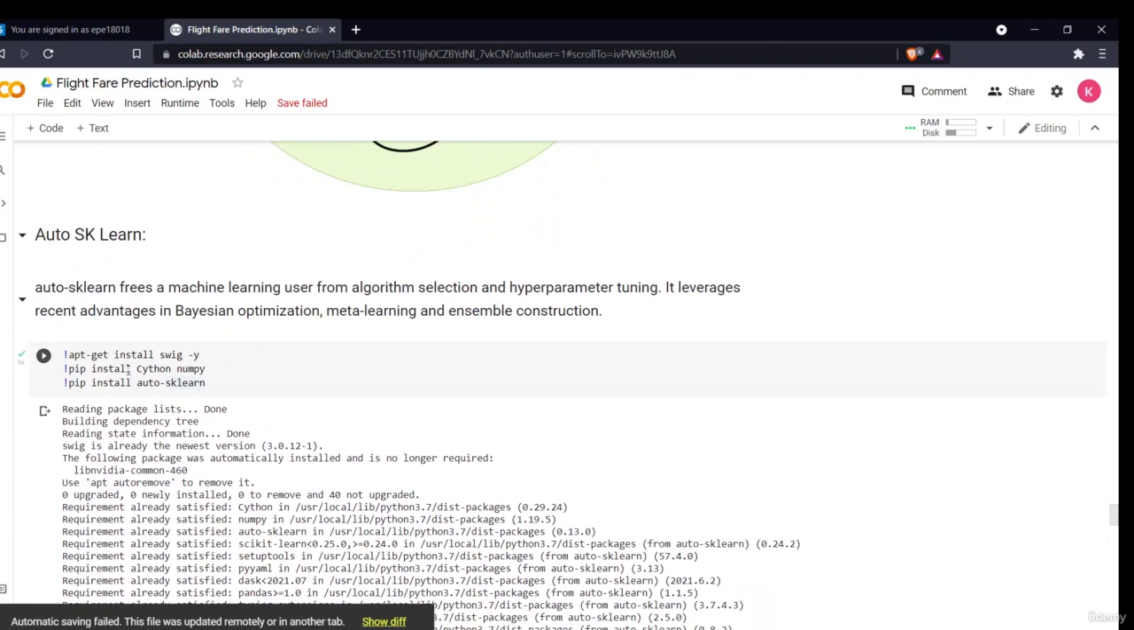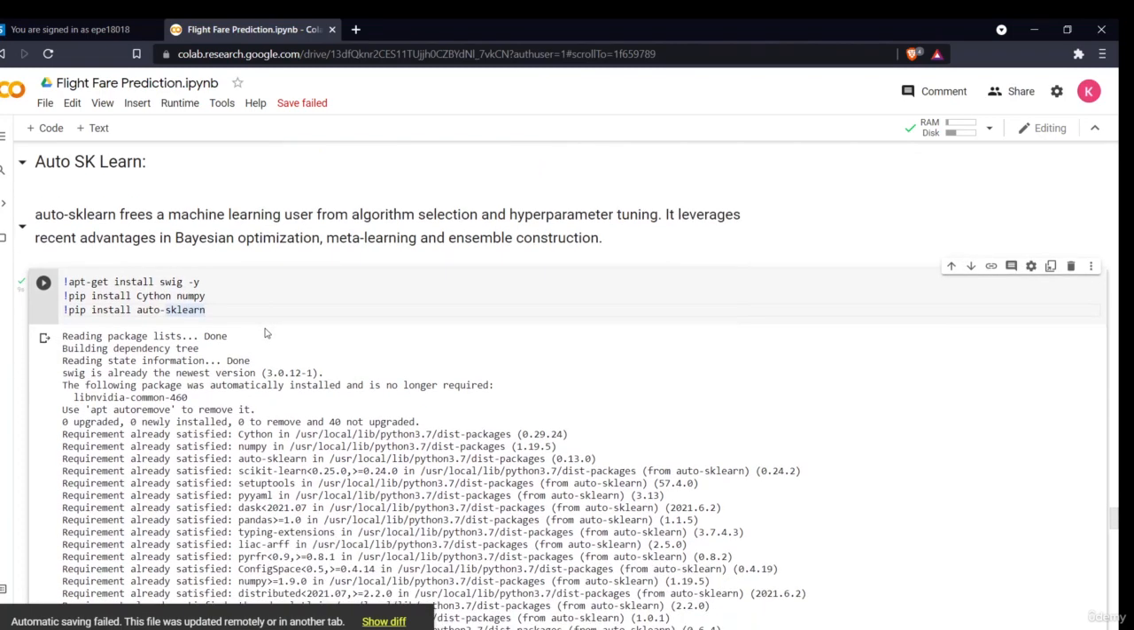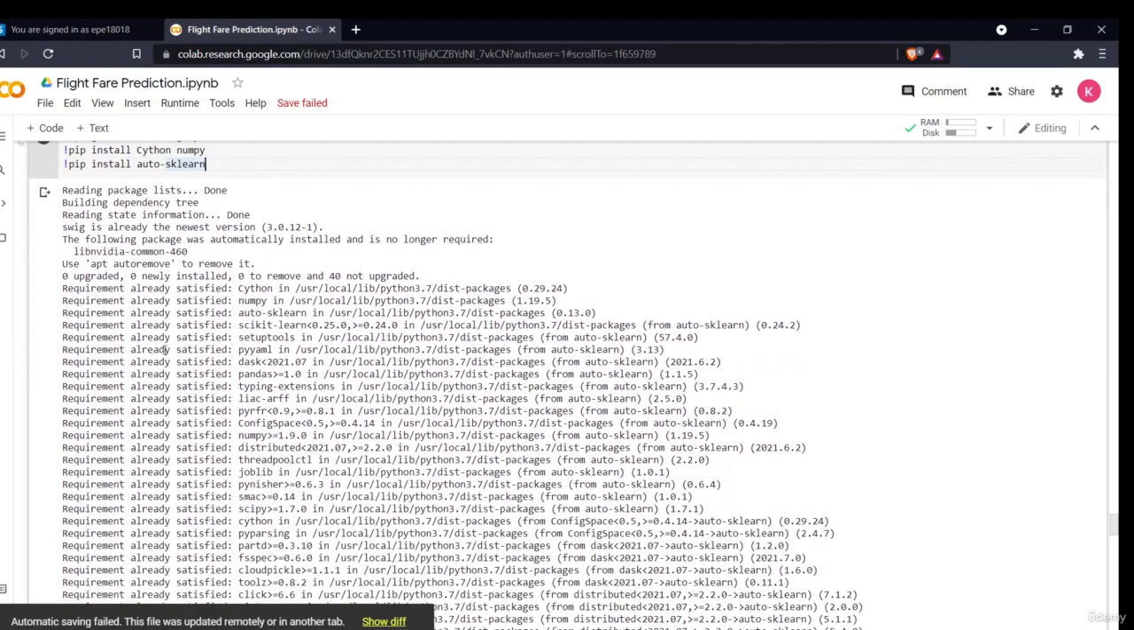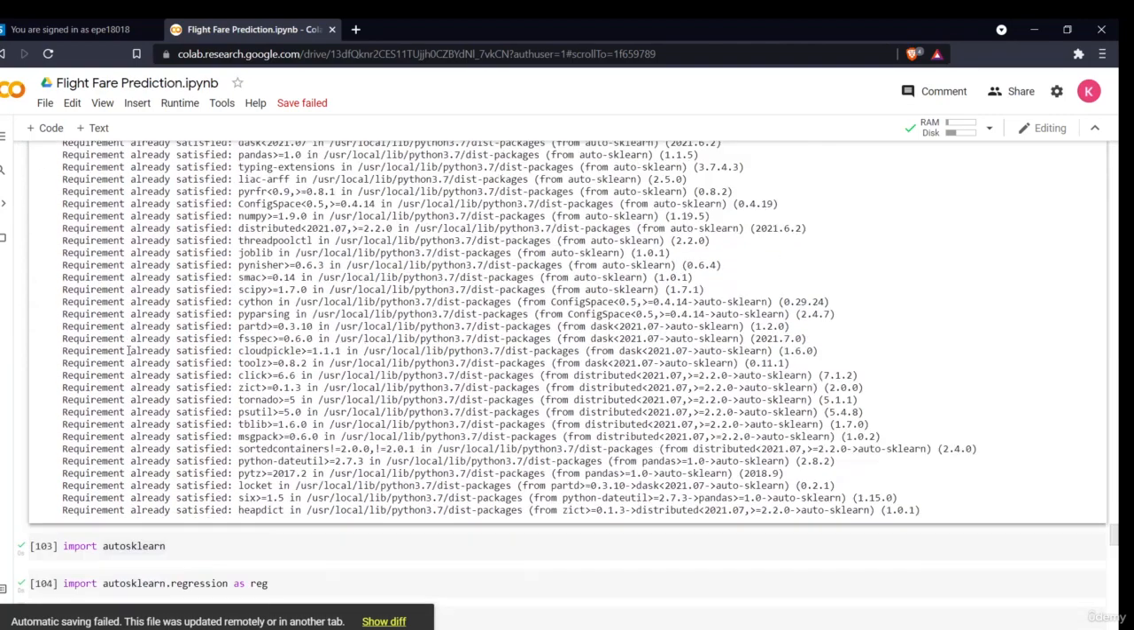In order to install AutoSklearn, you have to use these three commands. Make sure you use them in order: first install swig, then the Python numpy, then AutoSklearn. Only then will you be able to run this in your Colab environment. It will take around 1 to 2 minutes to run. I have already installed it, so that's why it is saying requirement already satisfied.